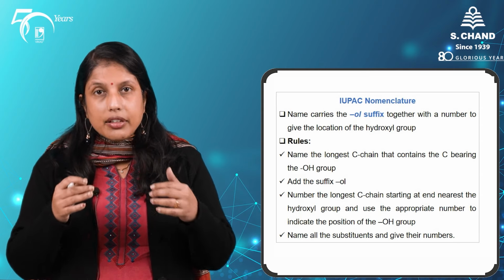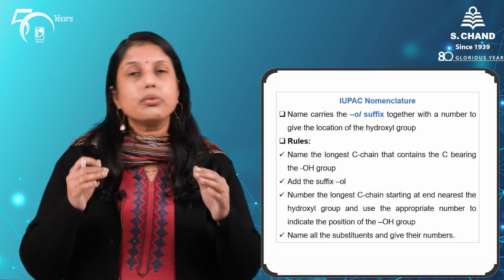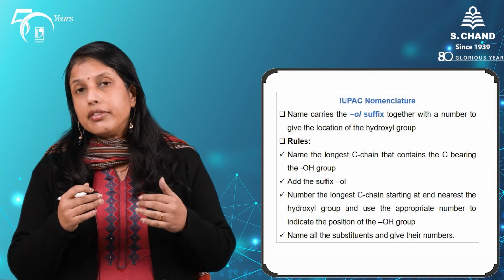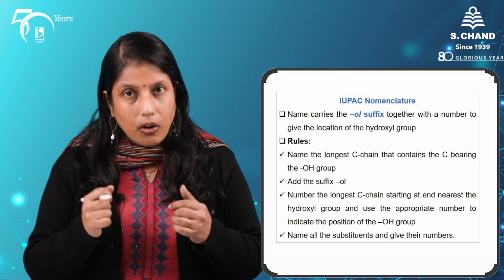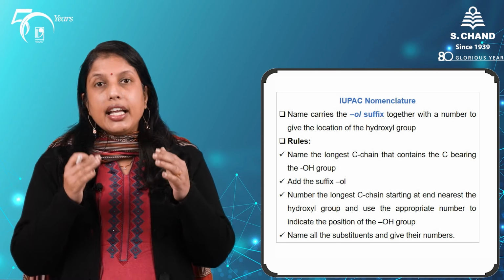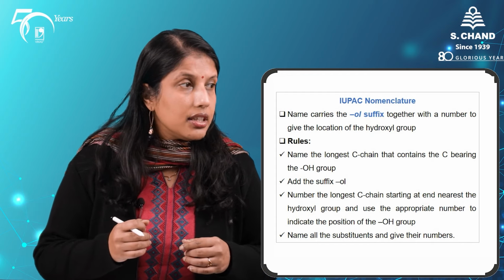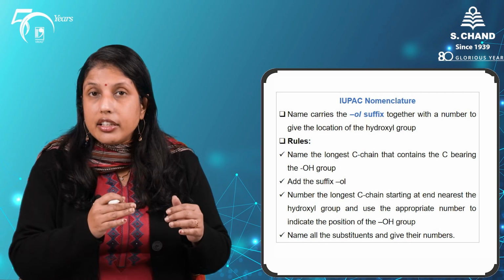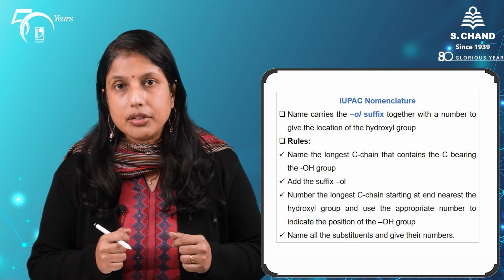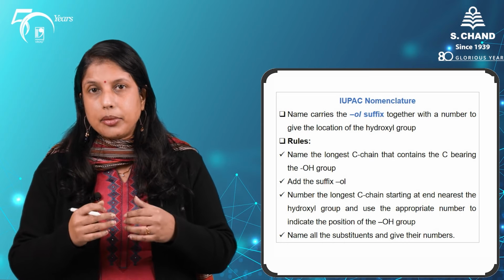First, we will identify the longest carbon chain which will contain the carbon with the hydroxyl group. We will add the suffix "ol." We will then number the position of the hydroxyl group, starting with that carbon which is nearest to the hydroxyl group. And then we will name all the other substituents.